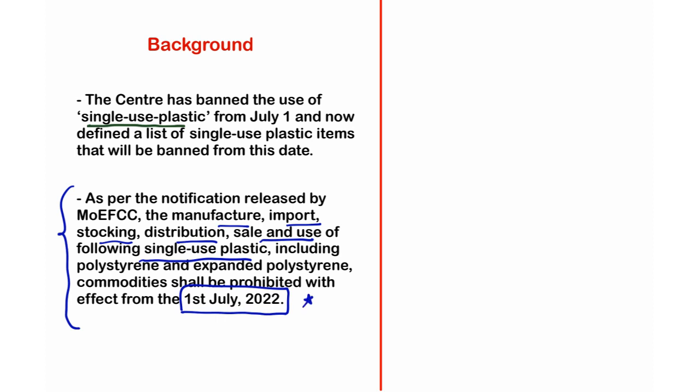With this being said, we should understand what exactly single-use plastics are, then move to why these single-use plastics are banned, and third, what kind of single-use plastic items were banned and how the government is looking to enforce this particular ban. We need to understand all these aspects in great detail, then we can understand this particular article very comprehensively. Let us look at the details of this single-use plastic ban.